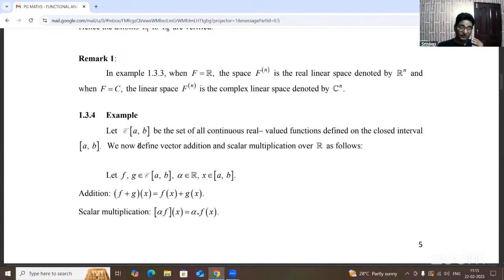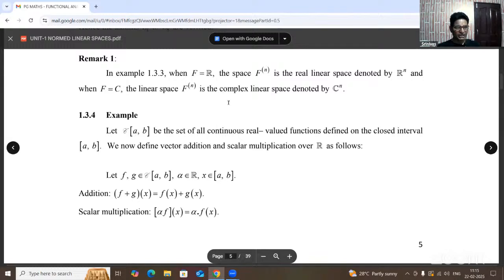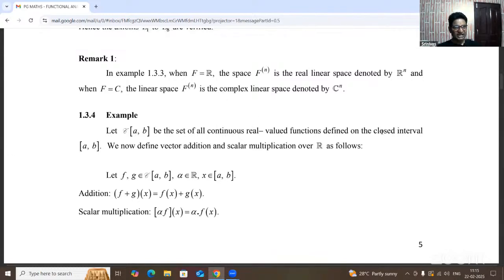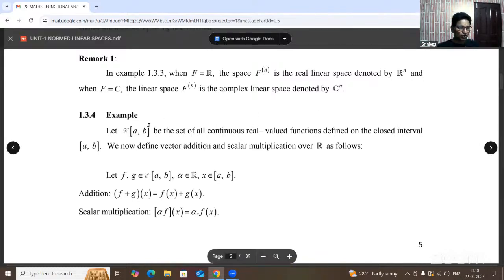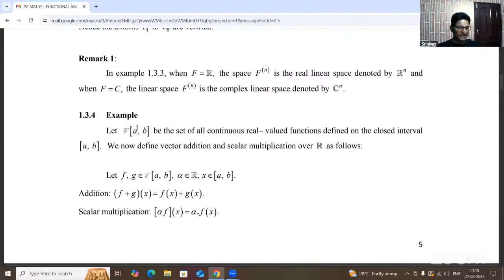But when you know the concept of the subject, then you can automatically and easily handle each and every paper. Now, here C of AB means the set of all continuous real valued functions defined on the closed interval. Closed interval means x being any one element that lies between A and B.